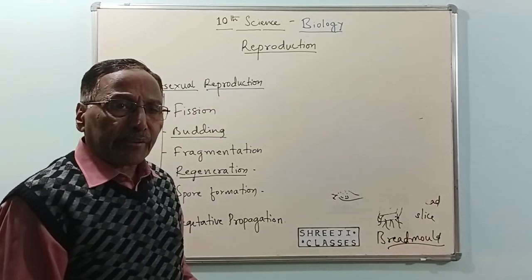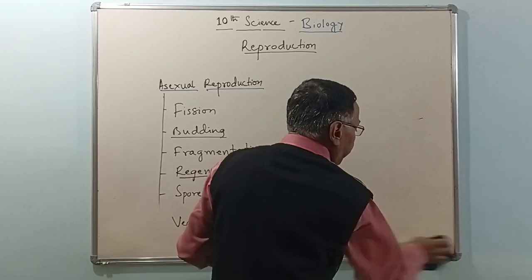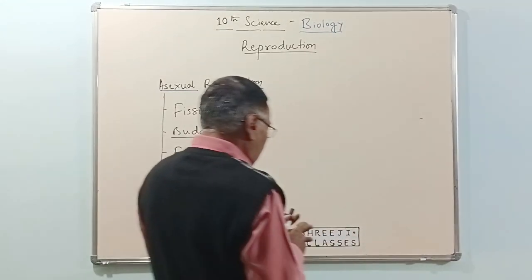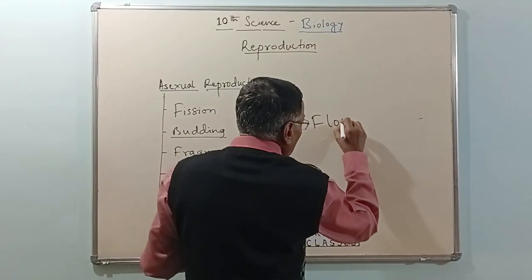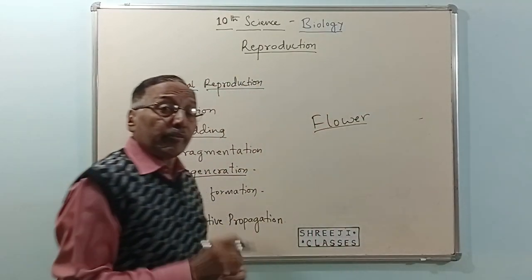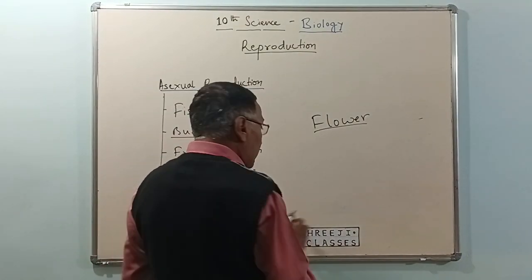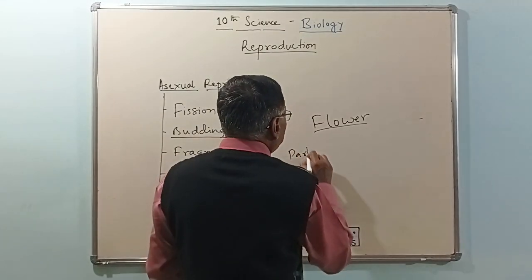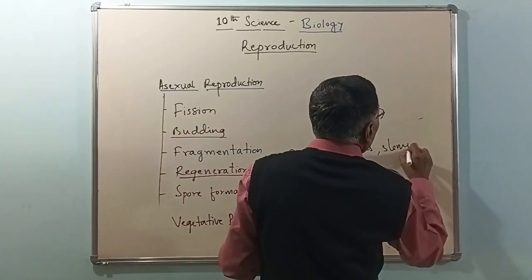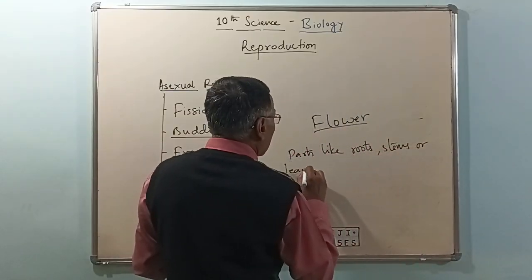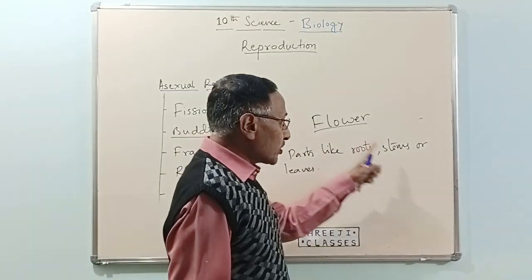The reproductive part of any plant is the flower. If the new plant is formed without the help of the flower, which is the reproductive part, if you can grow new plants without the help of the flower, we call it vegetative propagation. Means growing new plants from parts like roots, stems or leaves.